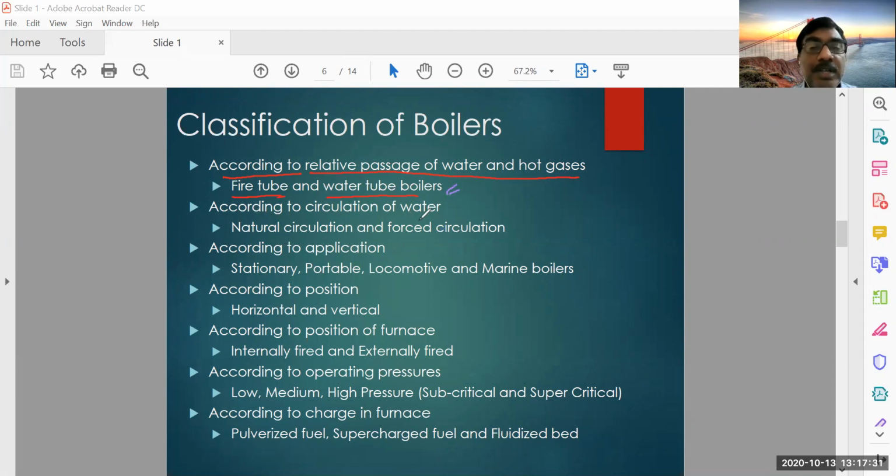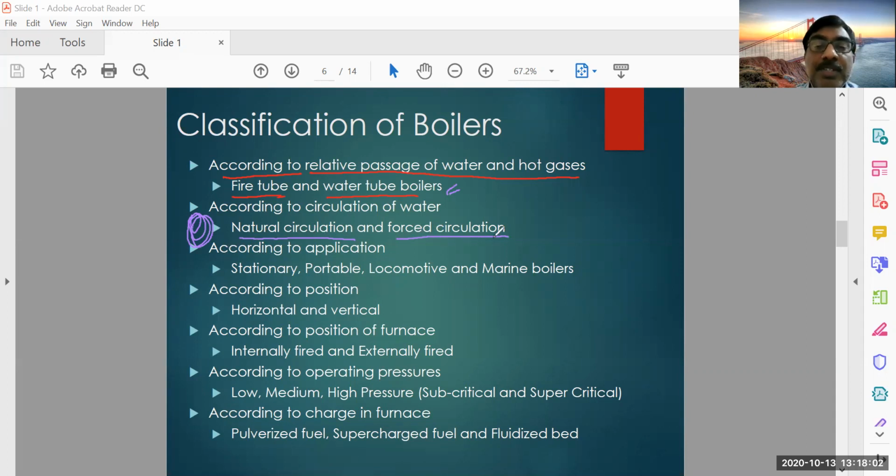And according to circulation of water, it is either natural circulation or forced circulation. Natural circulation means if the water temperature increases, the density decreases. So the low density water will be moving up and high density water will be coming down. So the water will be circulating naturally. This is the natural circulation by the density differences based on the temperature.